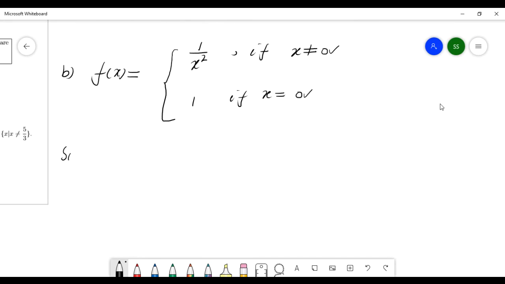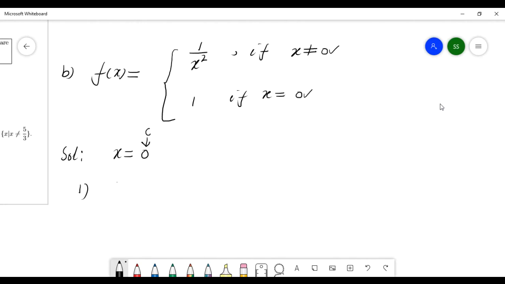So see the solution. Here you have to check at x equals 0, meaning c is 0, whether this function is continuous or not. So first you have to check condition number 1.